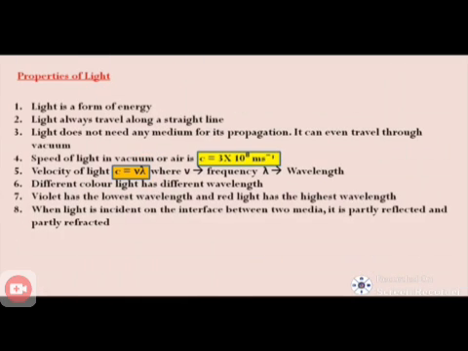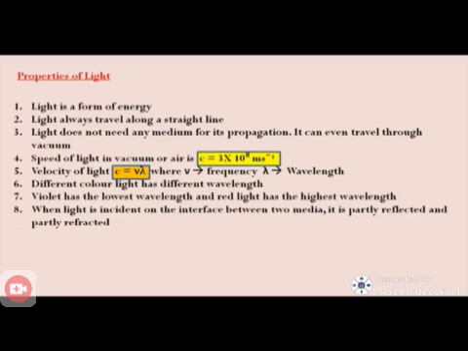Next one, the properties of light. First one, light is a form of energy. Light is one type of energy. All kinds of energy, as well as light, are forms of energy. Second, light travels along a straight line. It will travel only in a straight line.